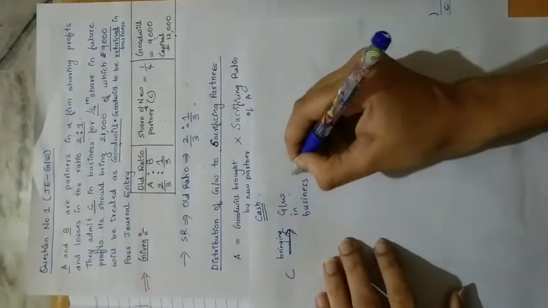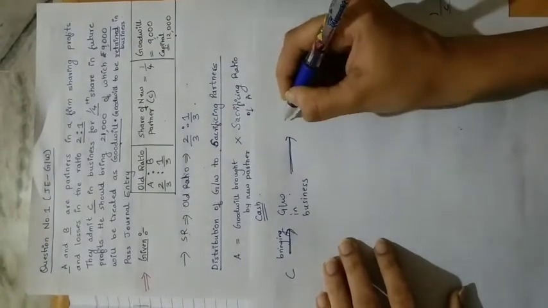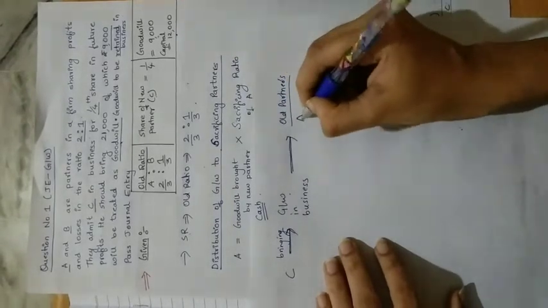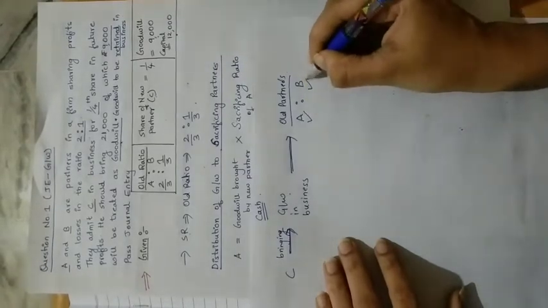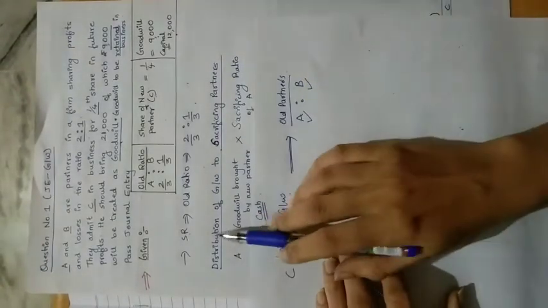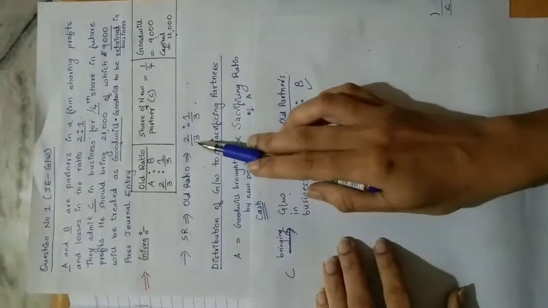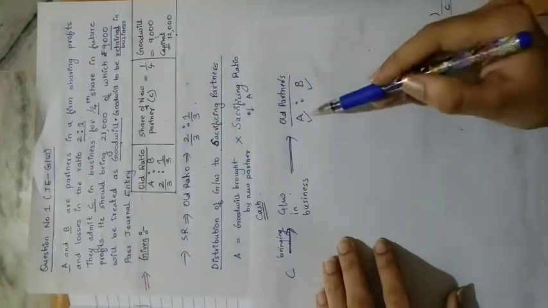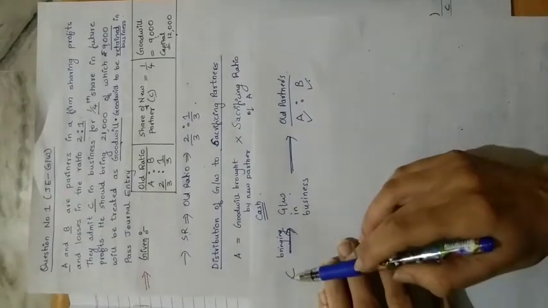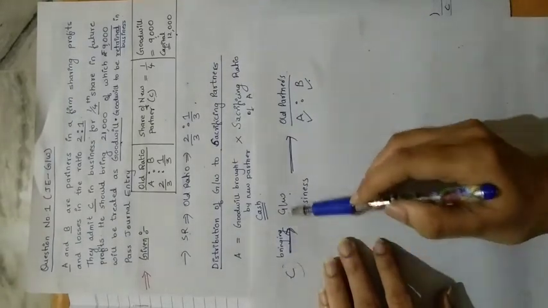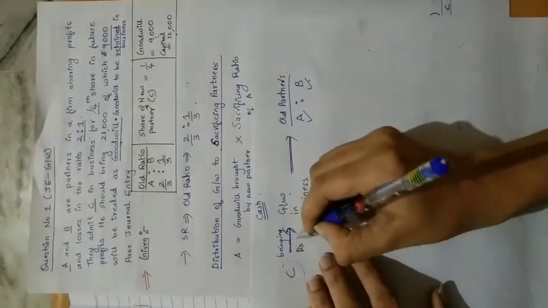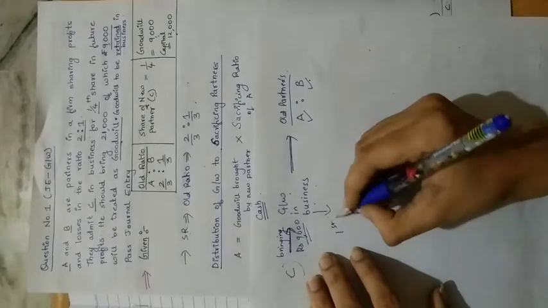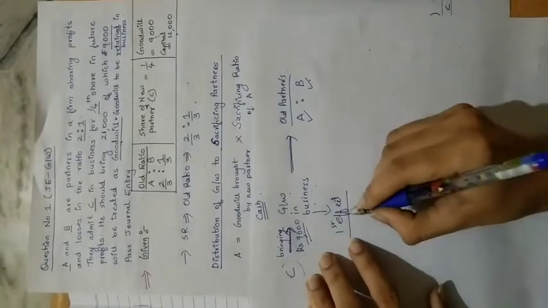We have to add that goodwill amount to the old partners here, the partners who are sacrificing. Both the partners are sacrificing. A is also sacrificing, B is also sacrificing in this case, because sacrifice ratio is equal to old ratio, that is 2:1. So A is sacrificing 2 share and B is sacrificing 1 share. So both the partners are sacrificing here. So this amount that is been brought by the new partner in the business as goodwill, he brings 9,000 as goodwill. For this we have already recorded the first entry, the first effect.